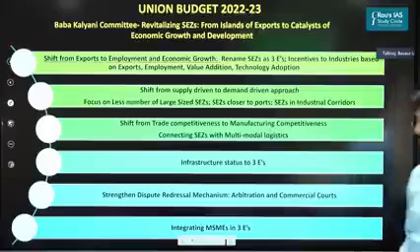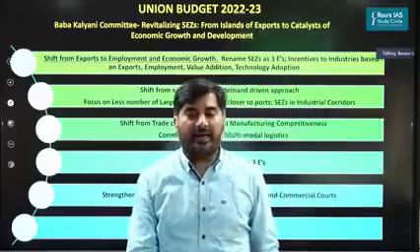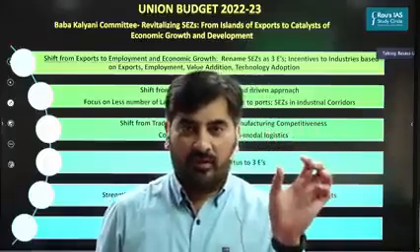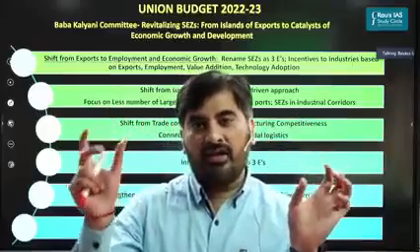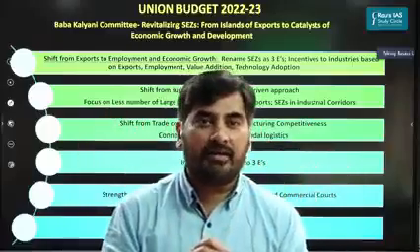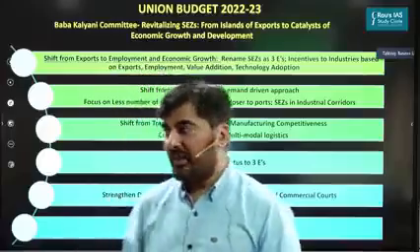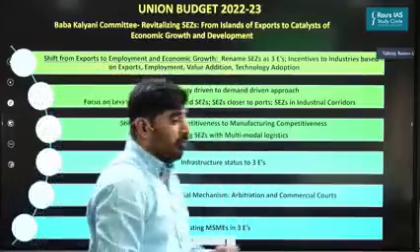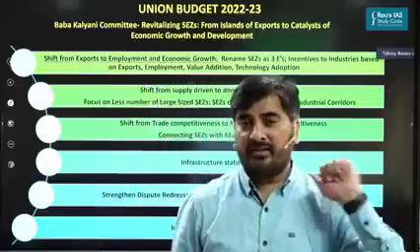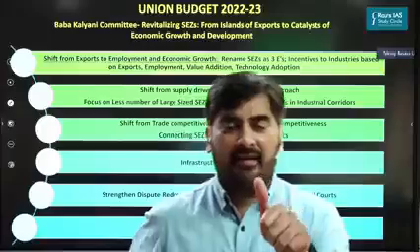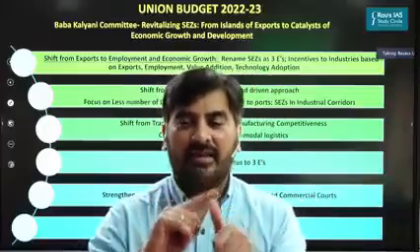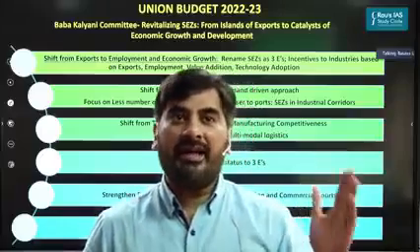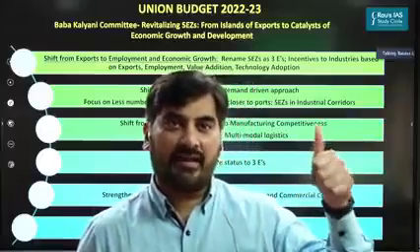special economic zones. The Baba Kalyani Committee had highlighted that SEZs, which are right now islands of exports, should become engines of growth and development. How? The first recommendation of the Baba Kalyani Committee is to shift from exports to employment and economic growth. Let's understand this. First, the Baba Kalyani Committee suggested that SEZs should be renamed as 3 E's: economic and employment enclaves. So that's the first thing.